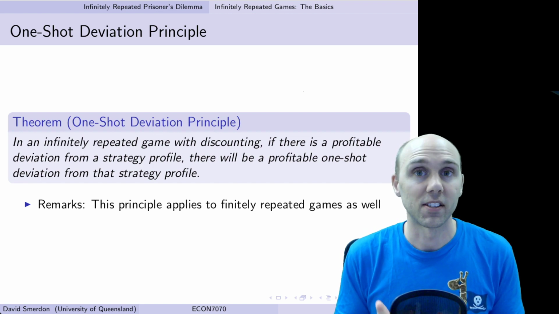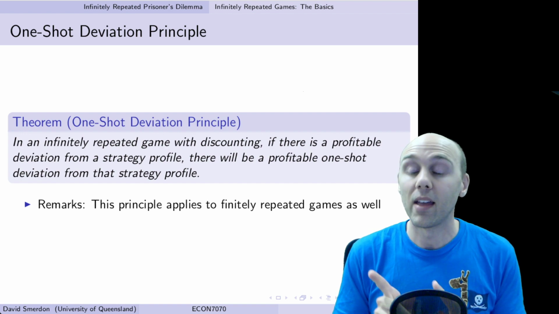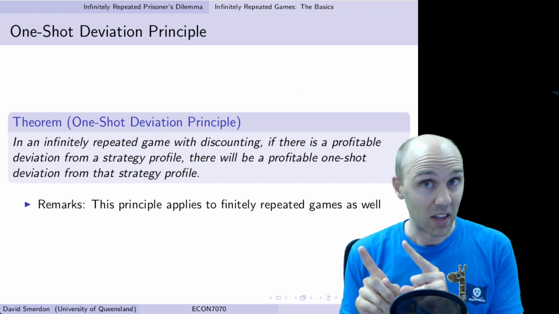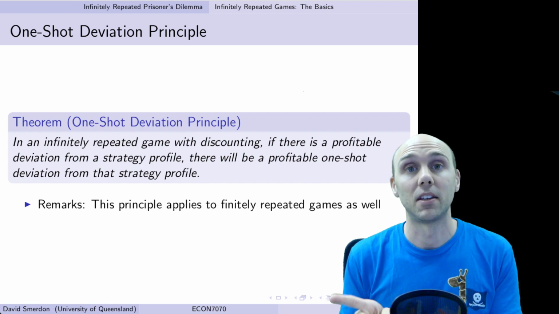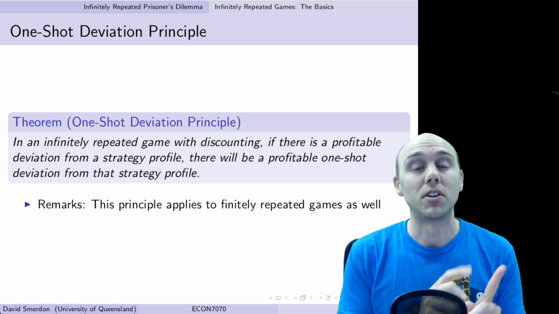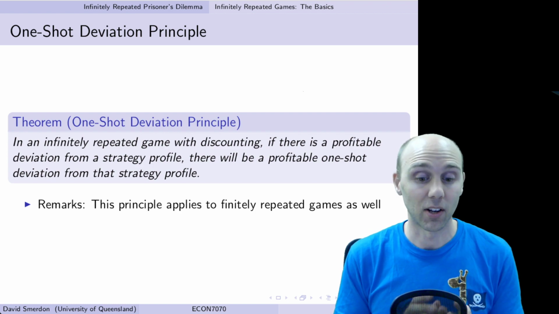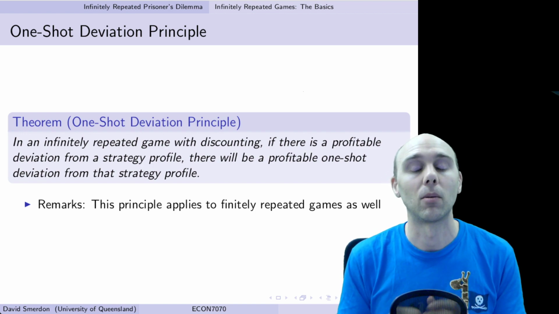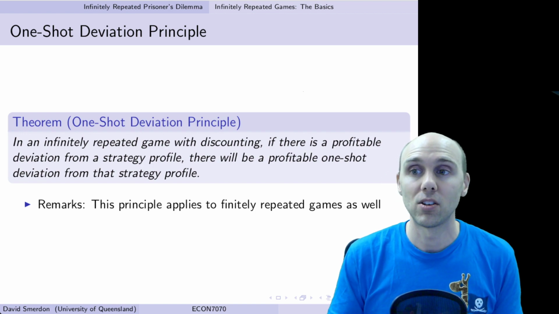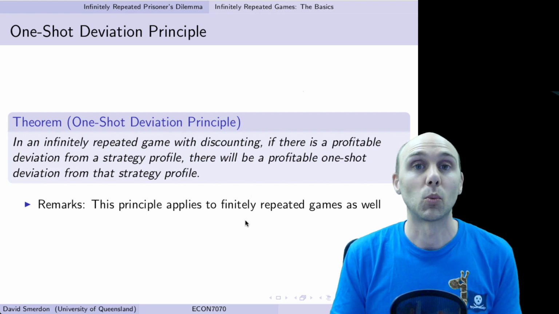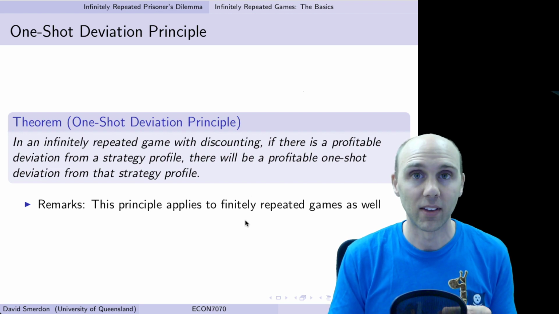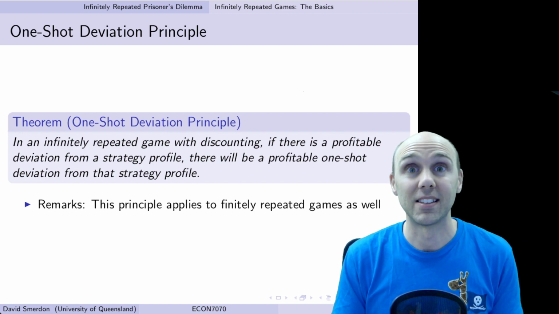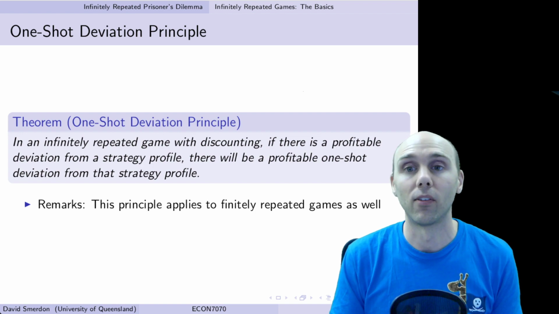But the theorem tells us if there's a profitable one, then there's a profitable one-shot deviation, which means if there's not a profitable one-shot deviation, then we don't have any profitable deviations across the infinite span of deviations, which means we've got a subgame perfect Nash equilibrium. So the one-shot deviation principle means we only have to check for one-shot deviations in order to establish whether a candidate strategy profile is indeed part of a subgame perfect Nash equilibrium.